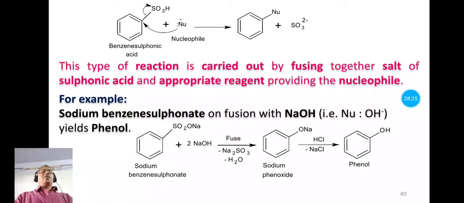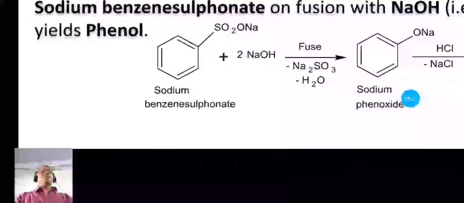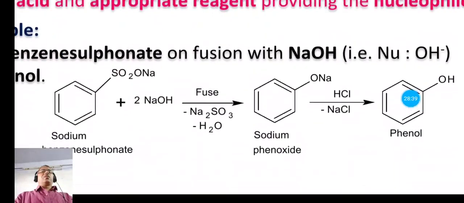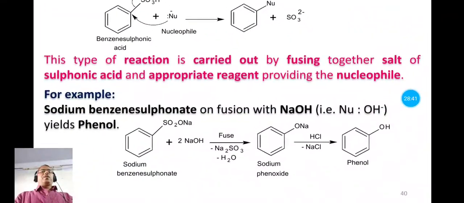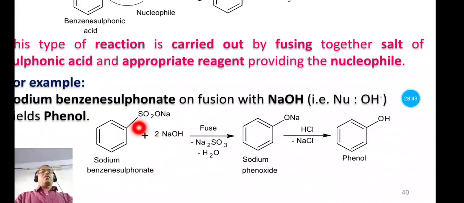Now see the reaction. In this reaction, sodium benzene sulfonate, that is the sodium salt of benzene sulfonic acid, is treated with sodium hydroxide. Here 2 molecules of sodium hydroxide are required. That results in the formation of sodium phenoxide, and side products are sodium sulfite and water.